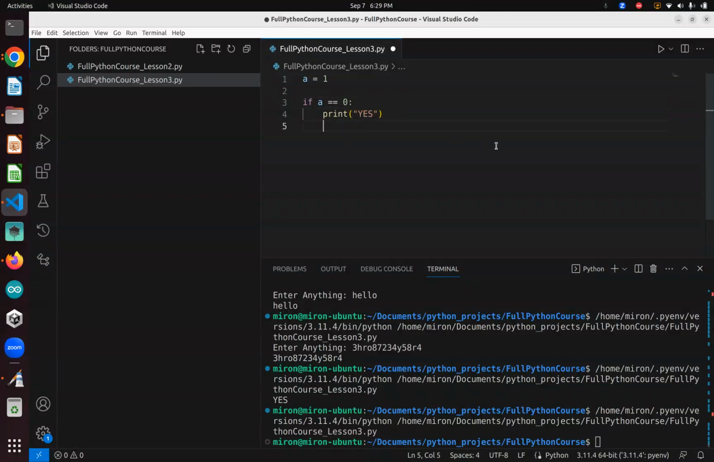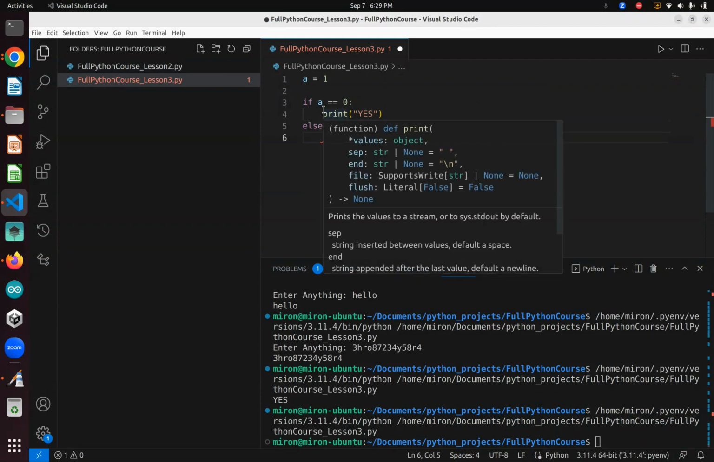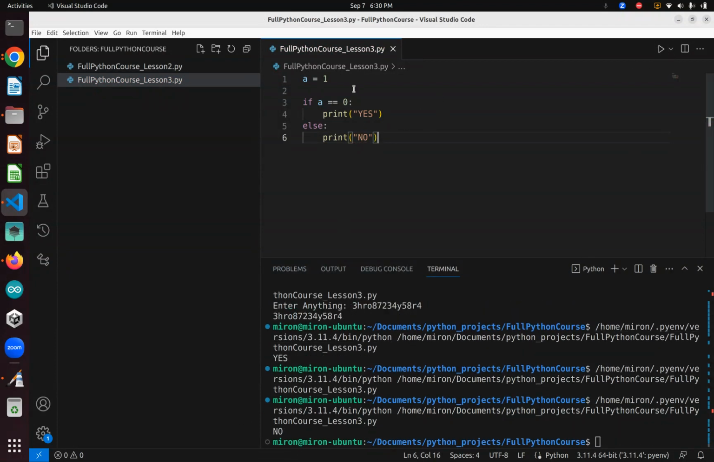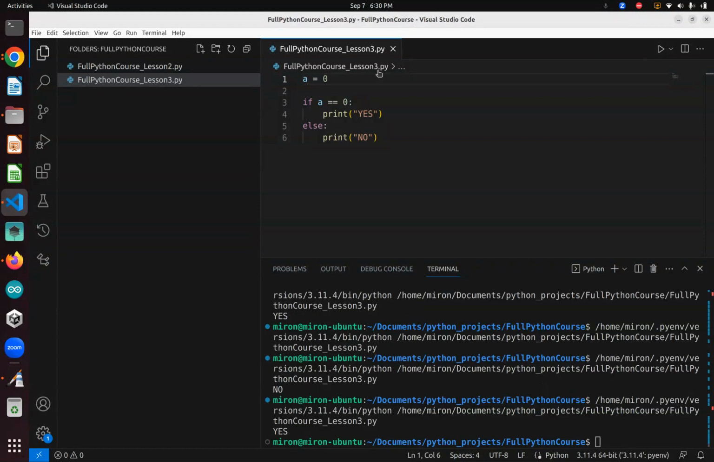Now, if you want to do that A is equal to anything else, we just put else. It basically means if this is not true, then it's just going to go to this. Whatever A is, it's just going to print it. So here we're just going to do print no. Just no. So that's where the no comes in. So it's if else. So there we go. And then if we put a 0 in here, we put a yes.